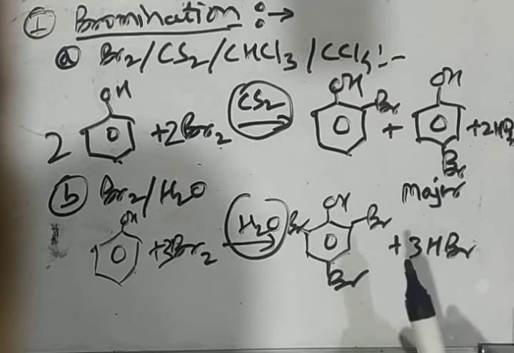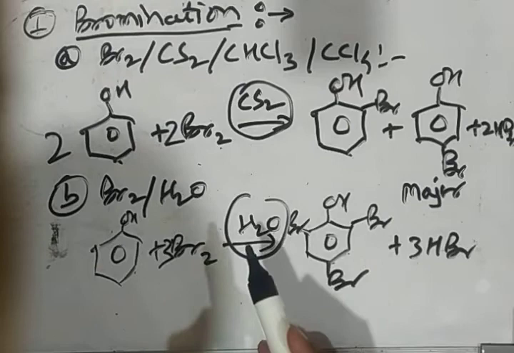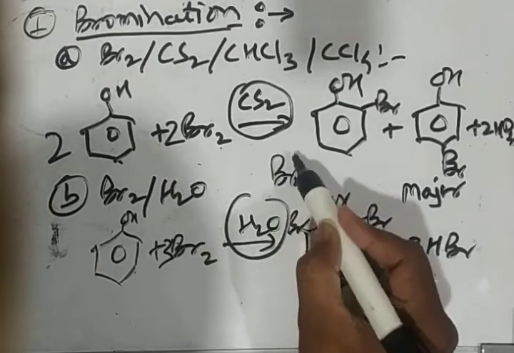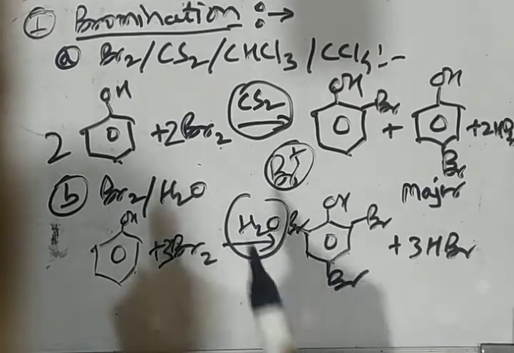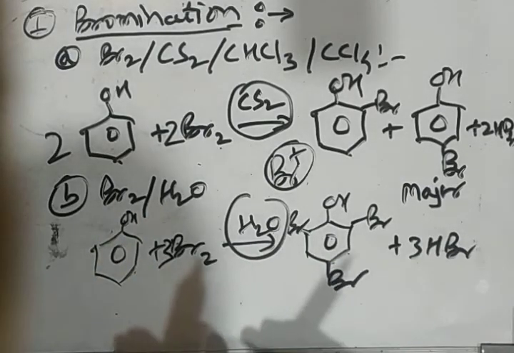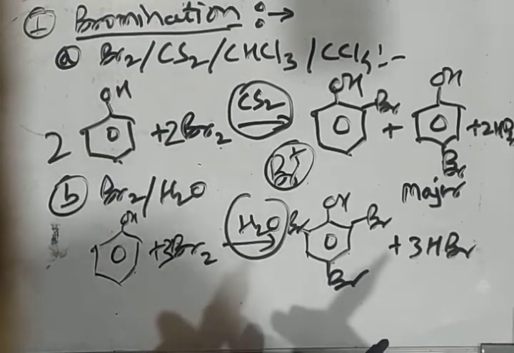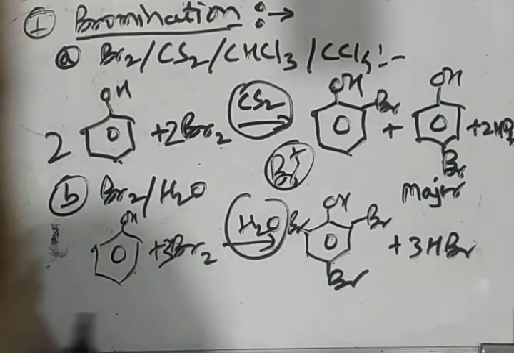This is about bromination reaction. In this, the attacking electrophile is Br plus, known as bromonium ion. This is one reaction. Second electrophilic substitution is